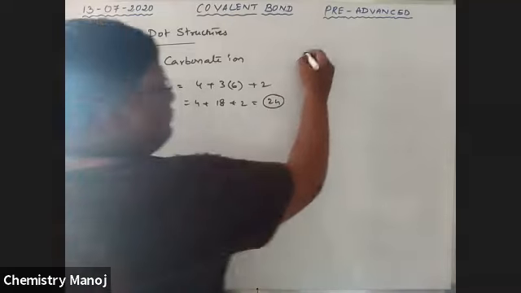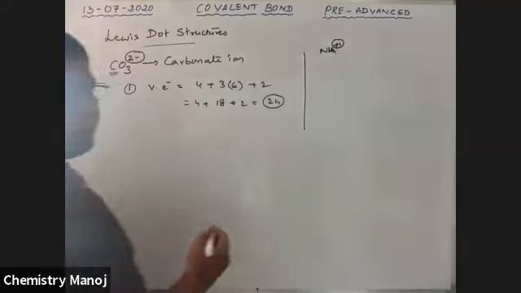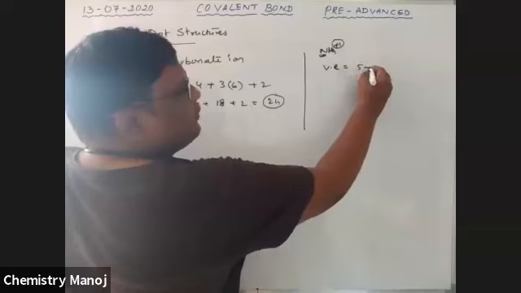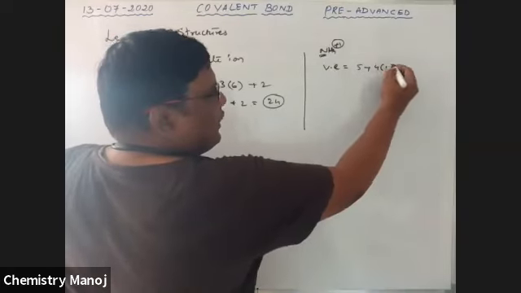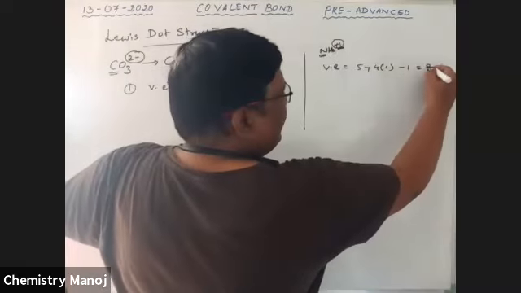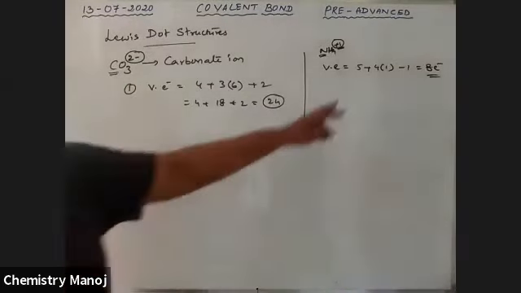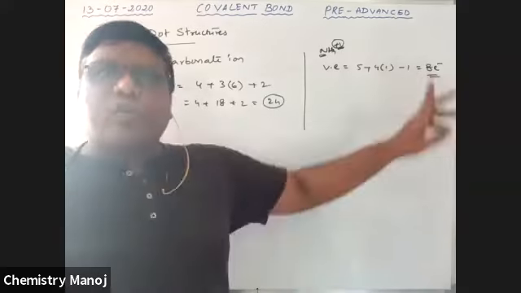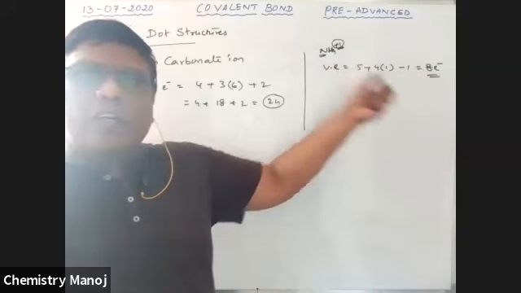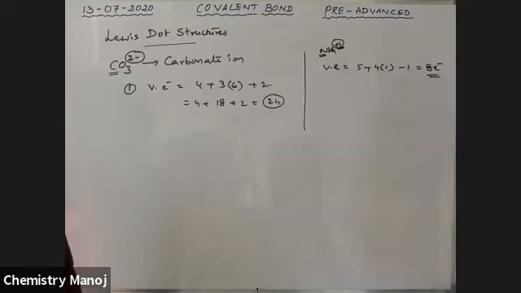For example, the NH4 plus ion, plus 1. Count the number of valency electrons: nitrogen, 15th group, 5, plus hydrogen 1, 4 into 1. It is plus 1, so remove 1 electron, that is minus 1, which is equal to 8. So 5 plus 4, 9, 9 minus 1, 8. Total 8 electrons are there. So if a positive charge is there, that much value is subtracted. If a negative charge is there, that much value is added. Use this calculation now for these valency electrons.